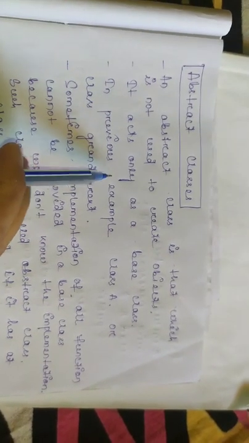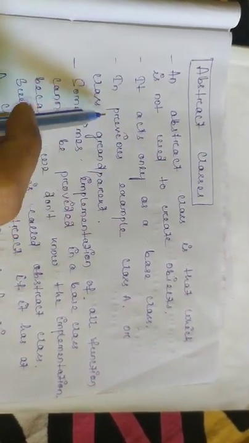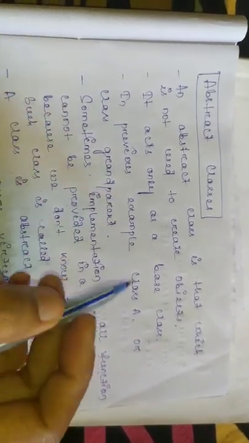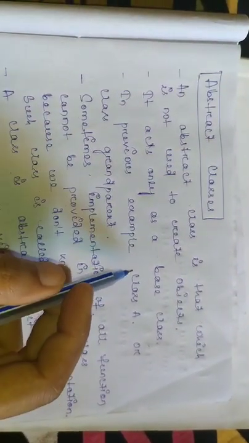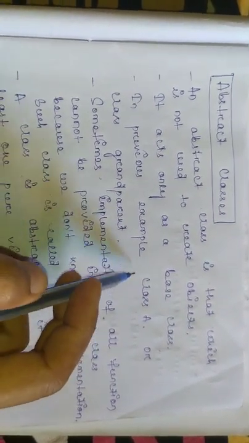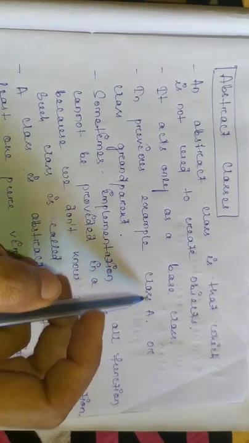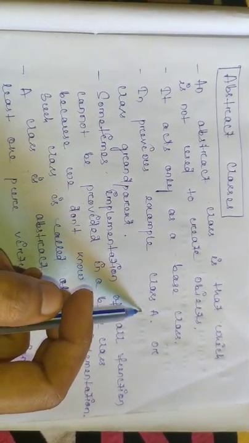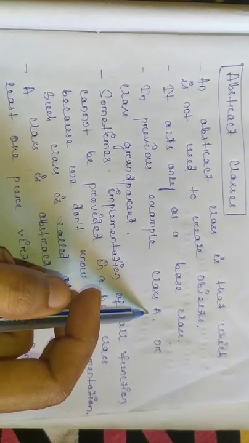A derived class cannot act as an abstract class. In the previous example we derived B and C from class A, and D from classes B and C. So I have taken class A as an abstract class, as I am not creating an object for class A.